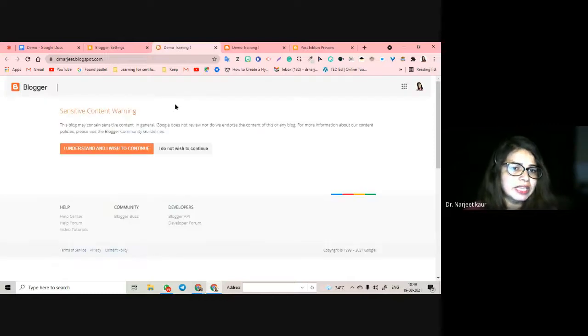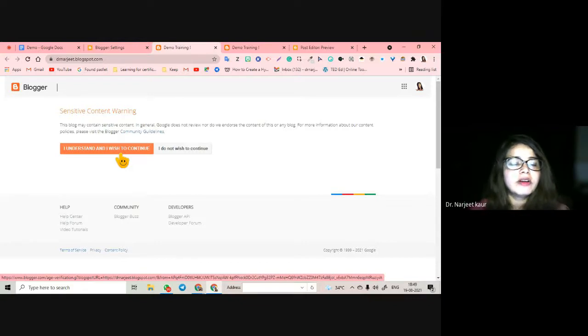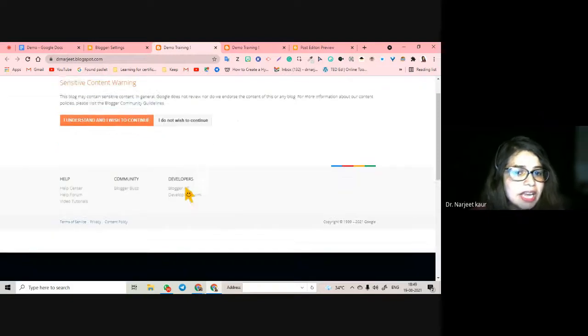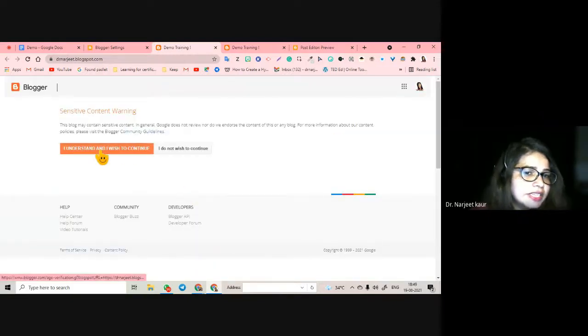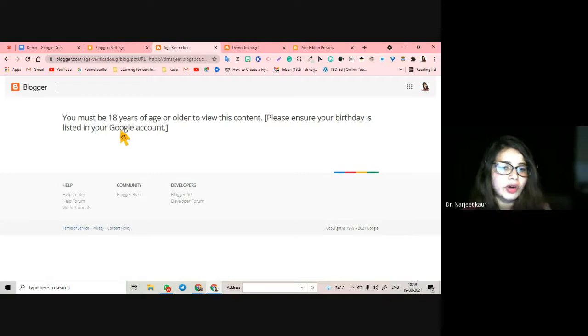So if I view my blog from here, this is how my blog looks, because I had put that on. Remember, we had pushed it on that I am writing something sensitive and I can only invite 18 years and above. So if I turn that on, this is how it is going to look, that it's sensitive content. You are not going to be endorsing this, and what is your age limit and everything. I understand that I wish to continue, only then you will be able to continue to the blog, and they will ask you your age and everything, age restrictions, so on and so forth. And after that only you are going to be allowed.